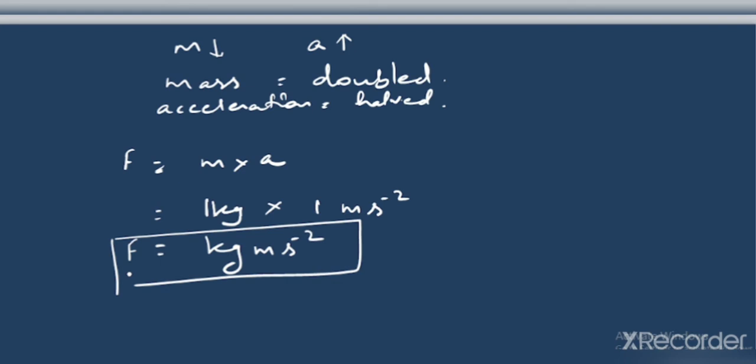Understood? You can write here that this is 1 Newton. Since we are talking about 1 kg and 1 meter per second square of acceleration, the force you are going to get is 1 Newton. When force is 1 Newton, the quantity is 1 kg meter per second square.